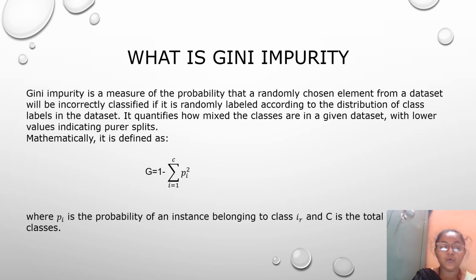If a node is pure, Gini impurity is 0. If classes are evenly distributed, Gini impurity is higher. The maximum is 0.5 for a binary classification with a 50-50 split.